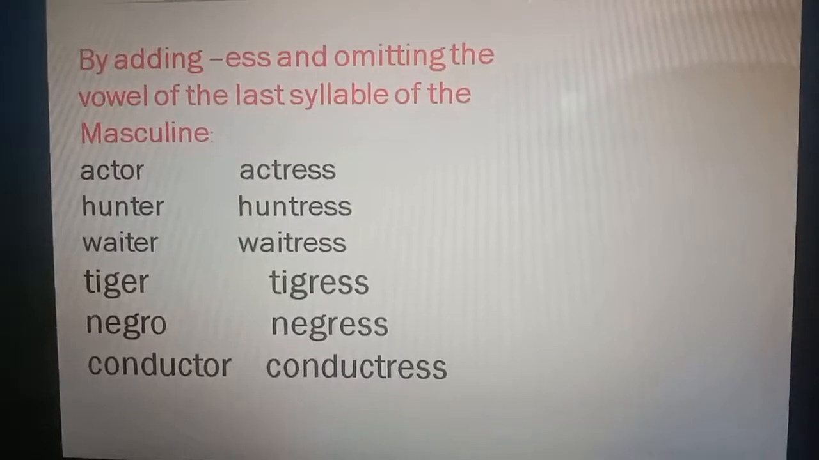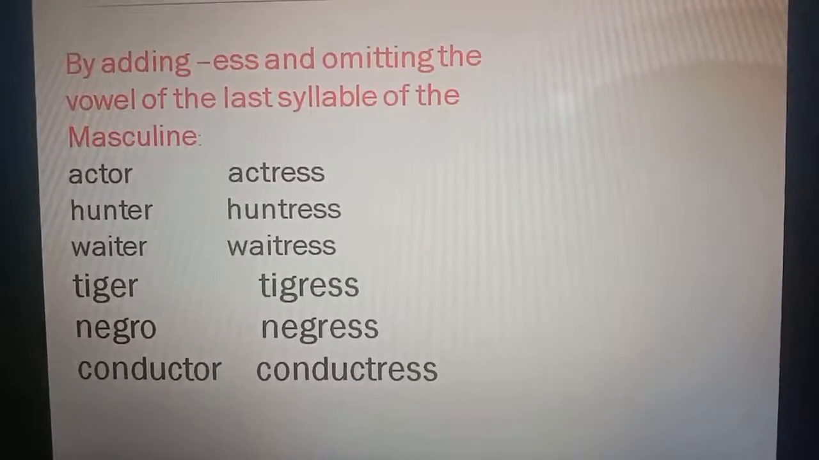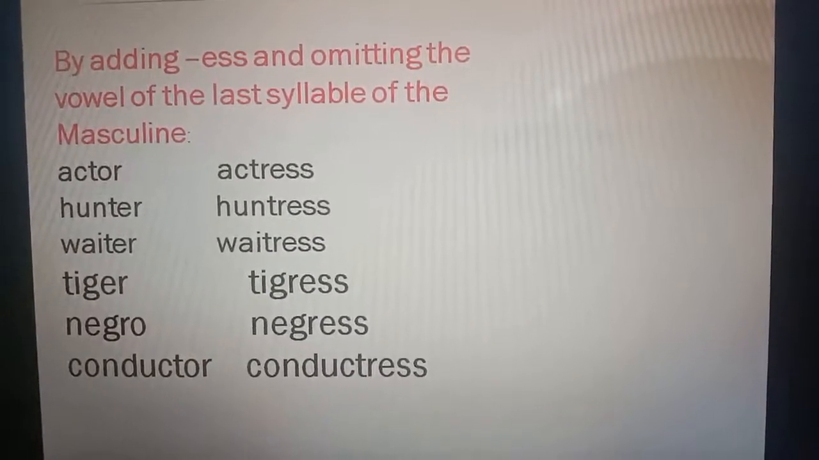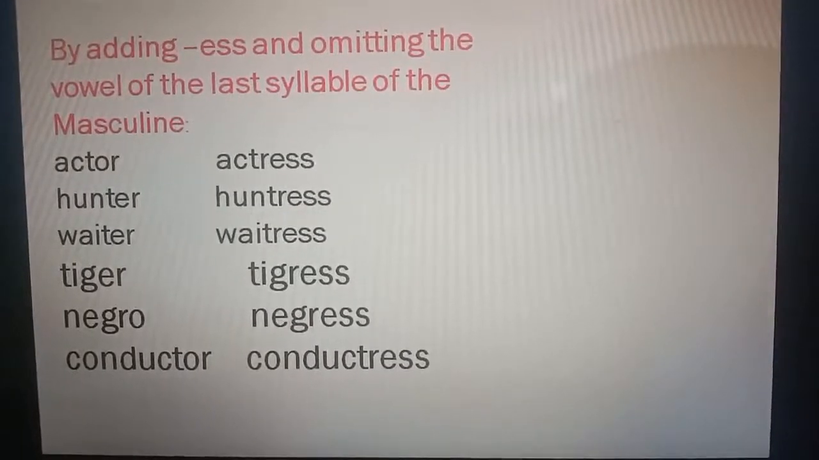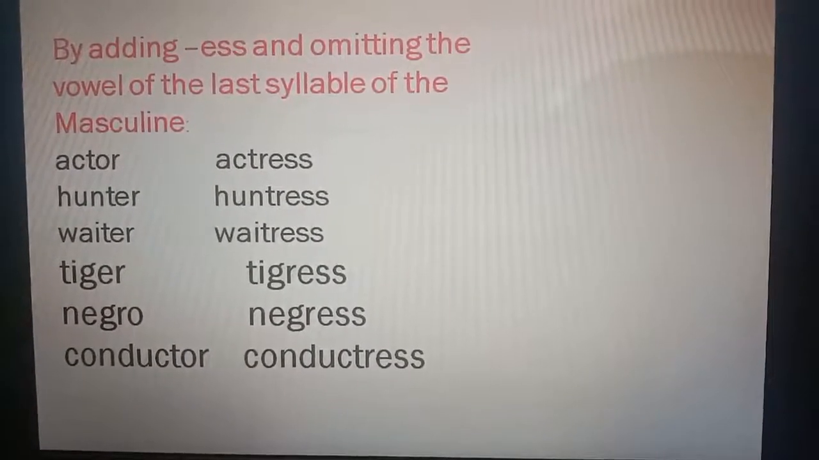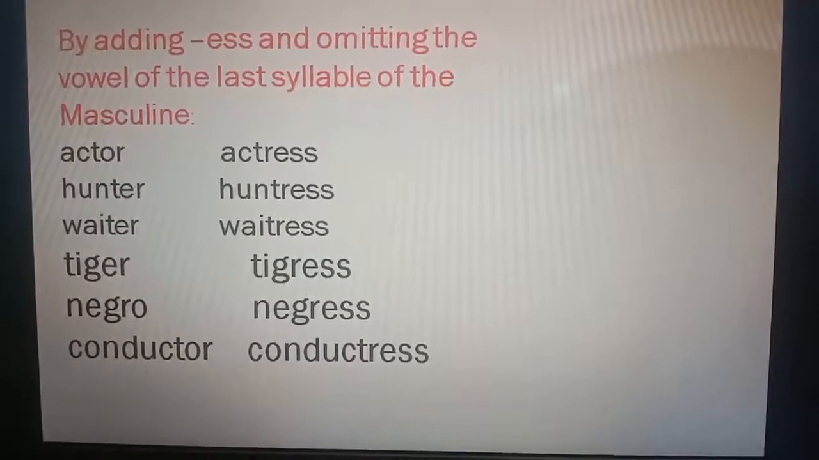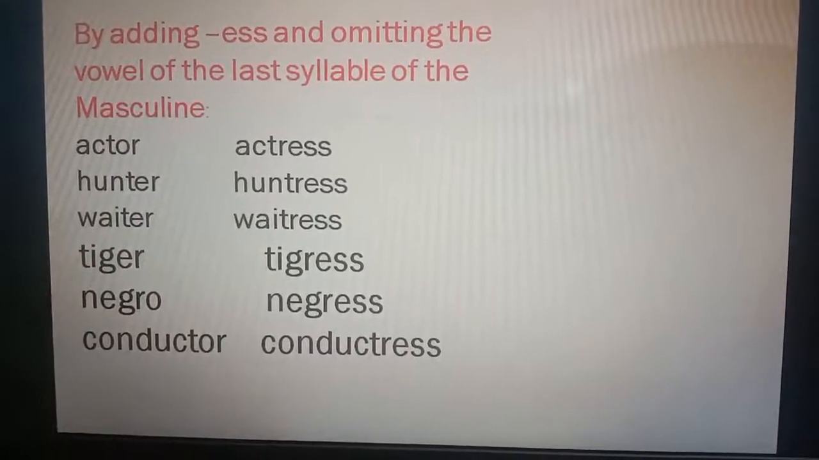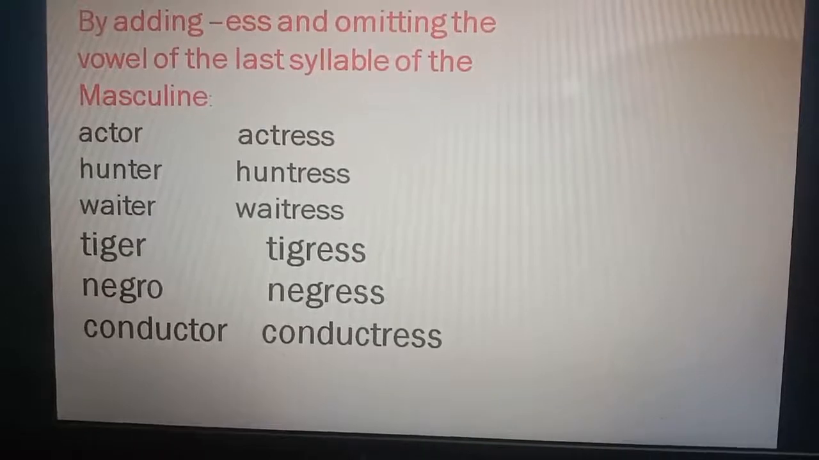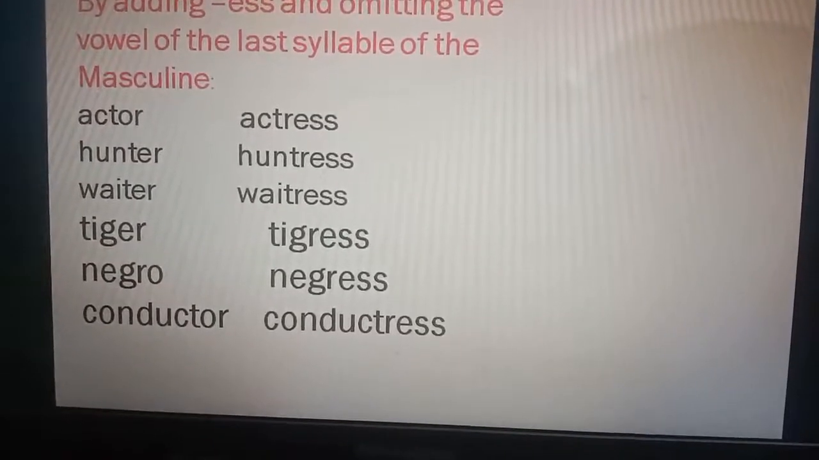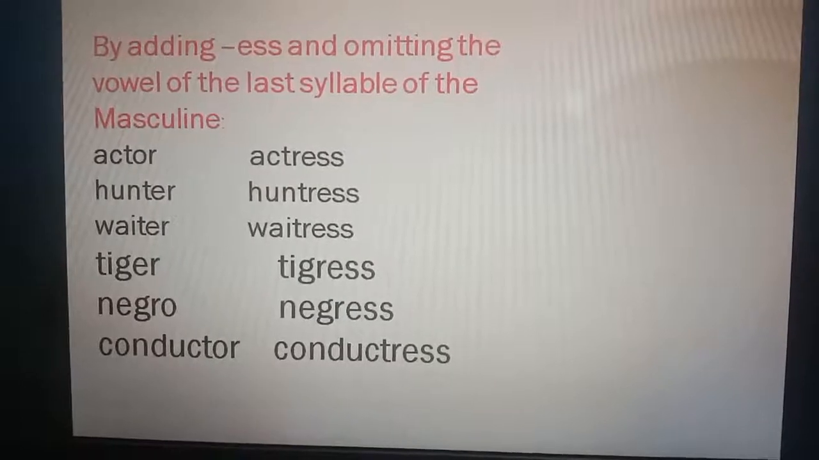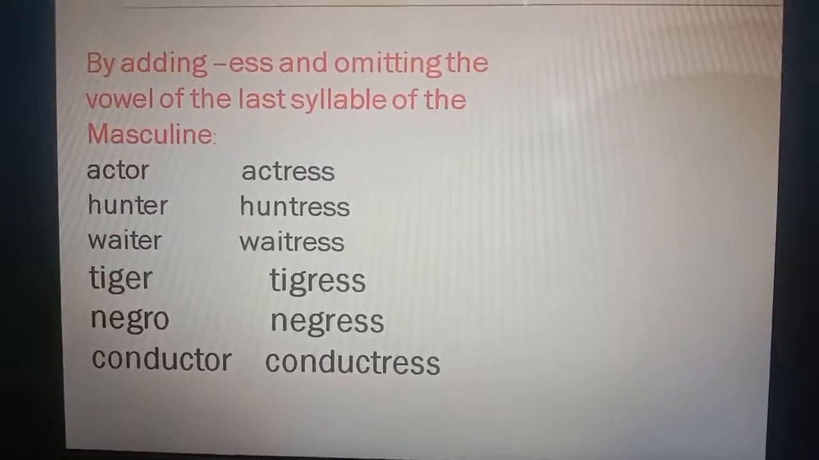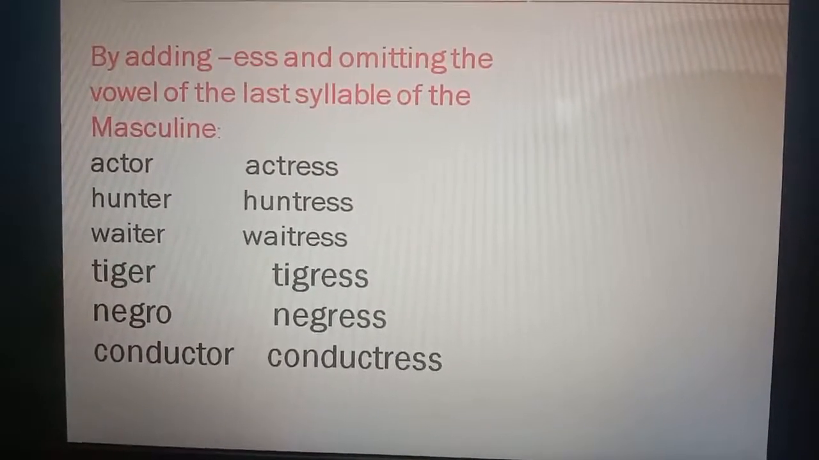Now look at this slide. By adding ESS and omitting the vowel of the last syllable of the masculine. Pay attention to these examples: actor, actress, hunter, huntress, waiter, waitress, tiger, tigress, negro, negress, conductor, conductress.